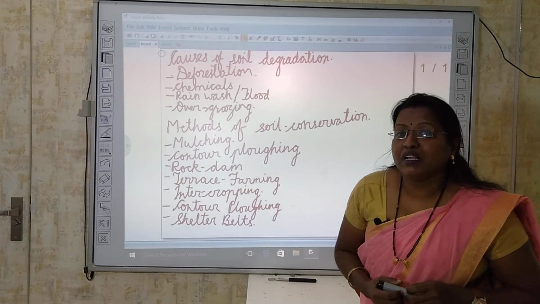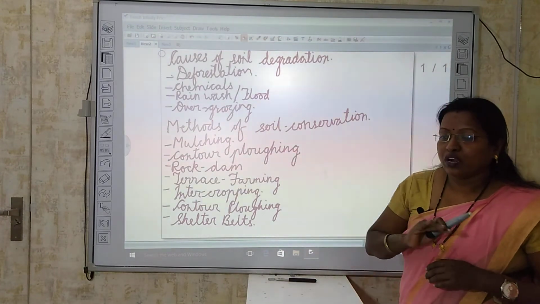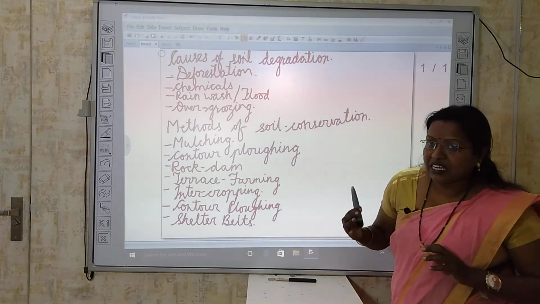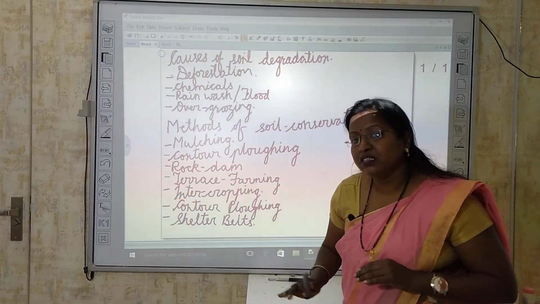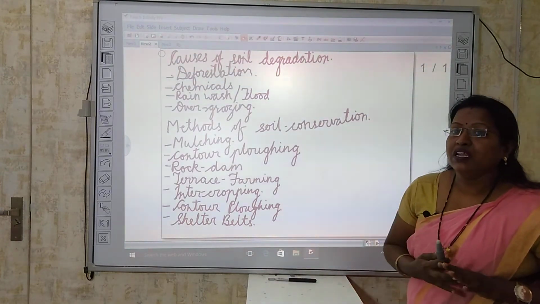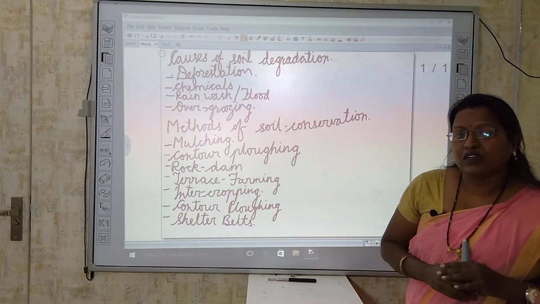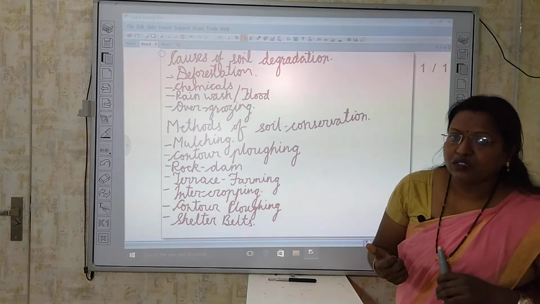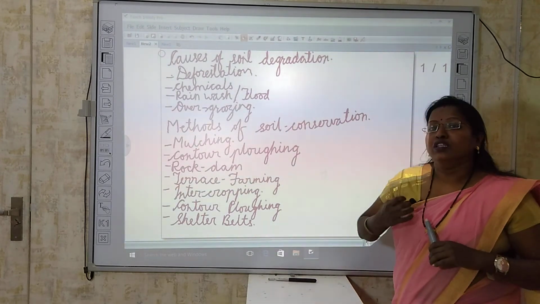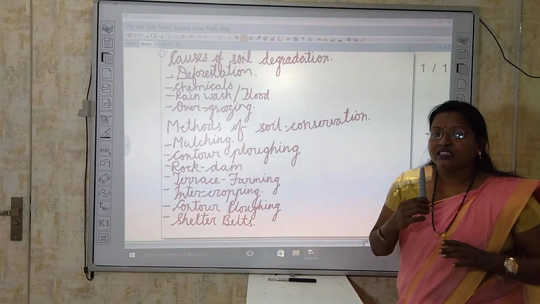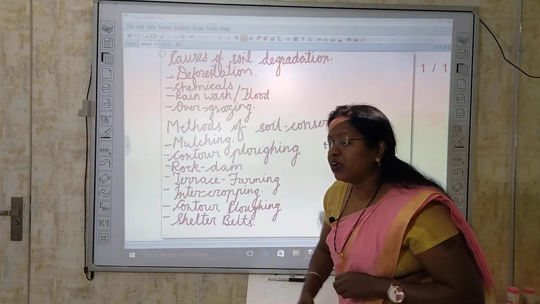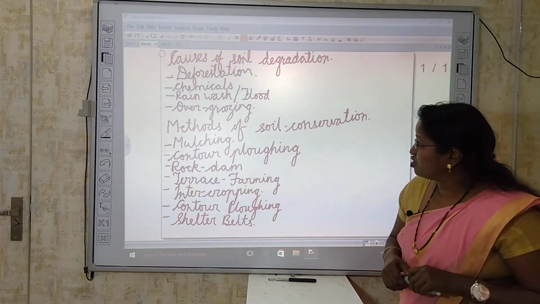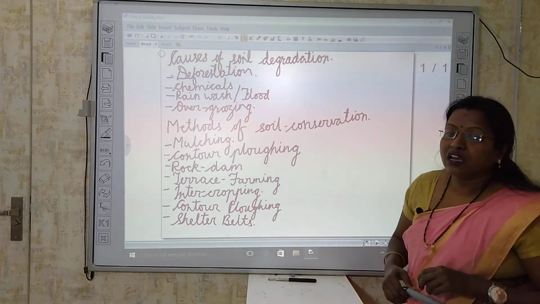Actually, mulching is spreading of thatch or grass over a particular piece of land. Where there is grass, or green grass, if we spread it over a particular area, then what will happen? The soil will not come in direct contact with the sun's heat, and it doesn't get dried. Okay, and in this way the soil regains its moisture, and by practicing mulching we can make the soil gain its moisture again. In this way, this is one of the methods of soil conservation.